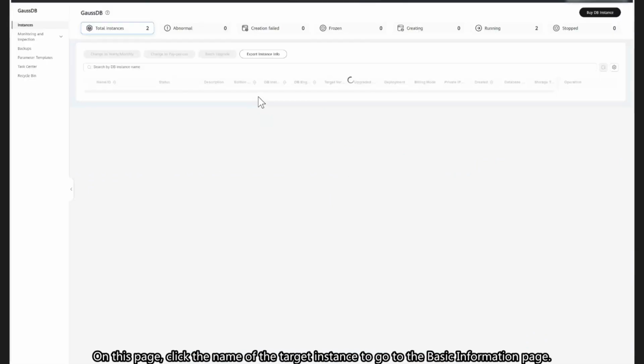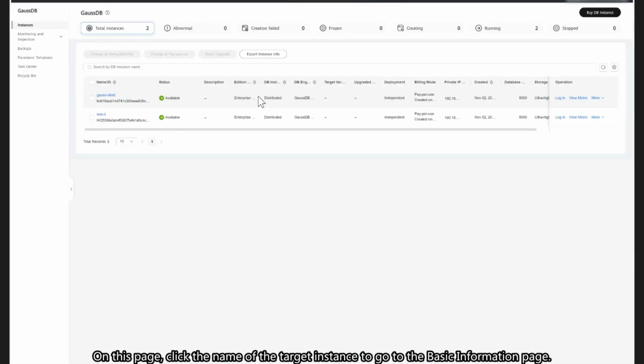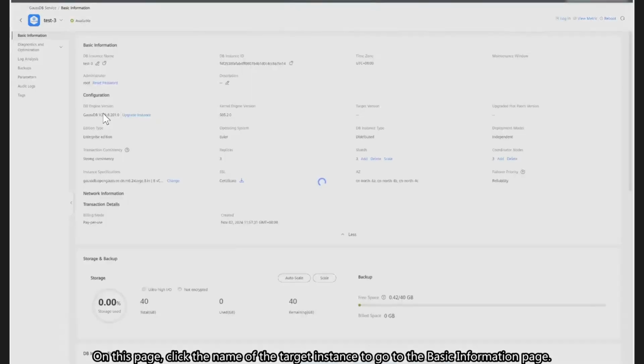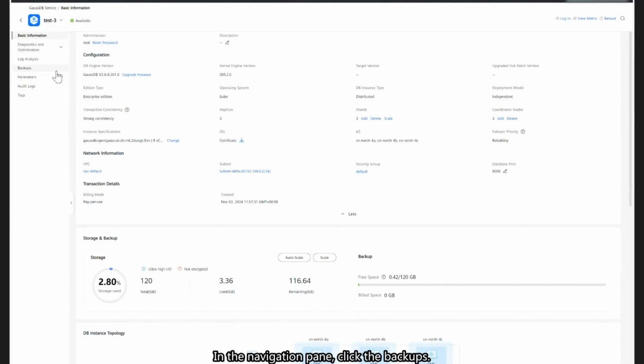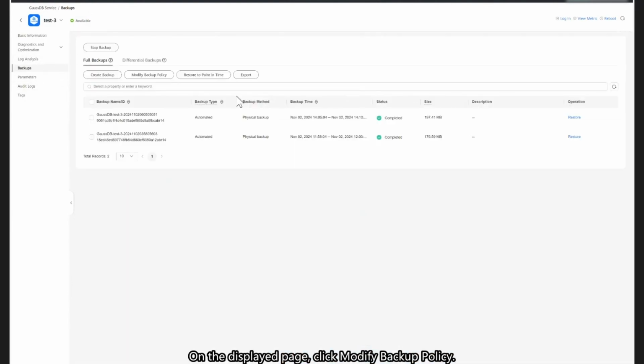On this page, click the name of the target instance to go to the basic information page. Use the navigation pane to open the backups. On the displayed page, click Modify Backup Policy.